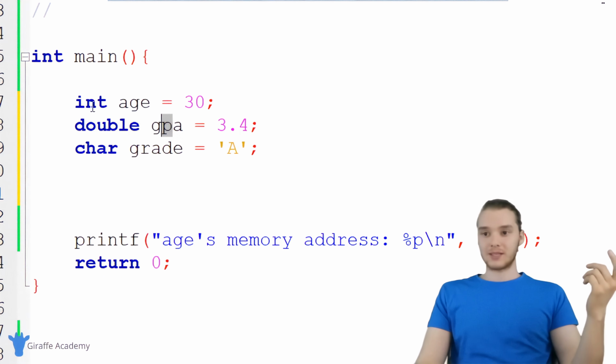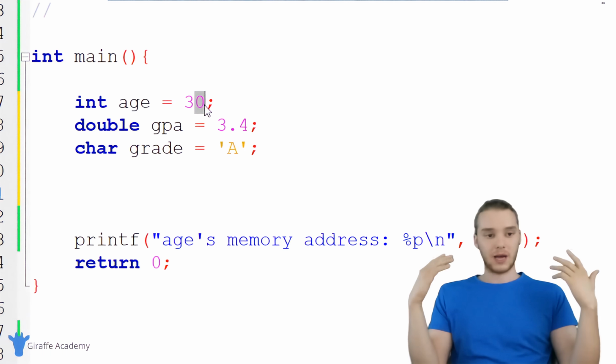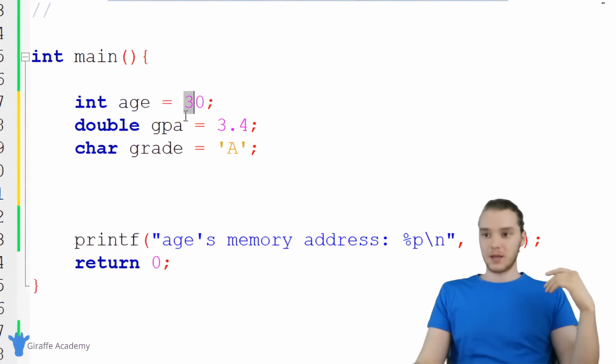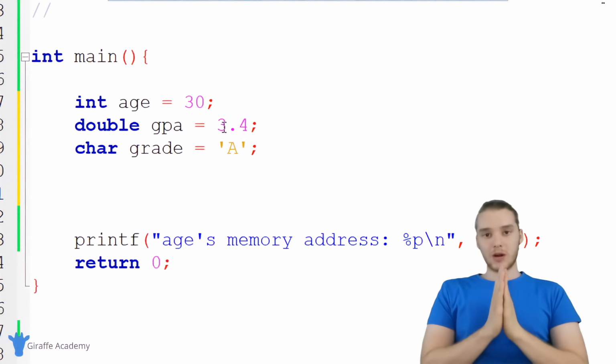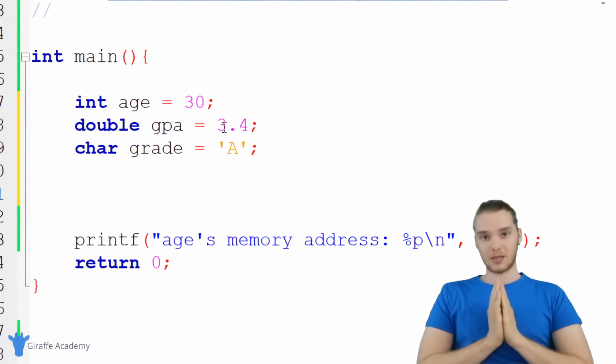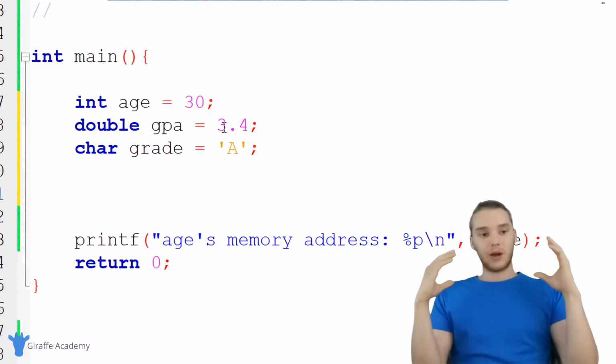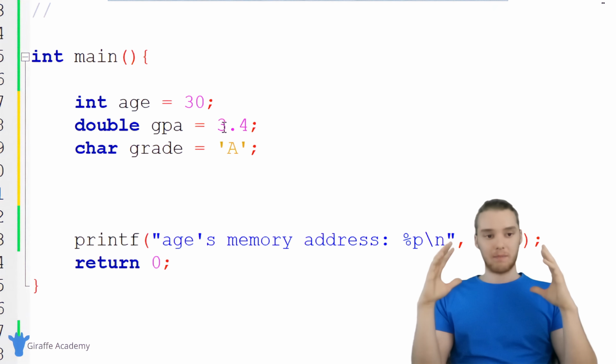When I create this integer variable, I can just come up with a number right off the top of my head, like 30. When I create a double variable, I can just store whatever number I want to store. But when we create a pointer variable, remember, we're going to be storing a memory address. And I don't necessarily know any memory addresses right off the top of my head.